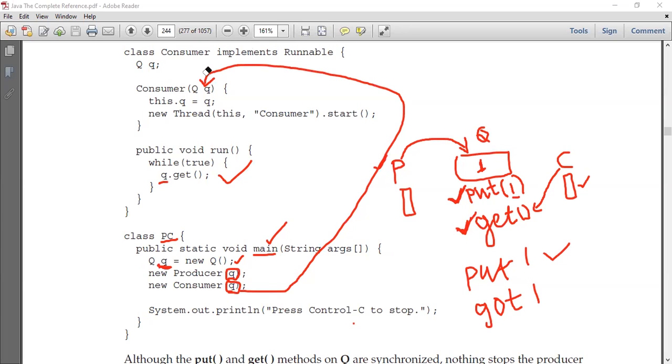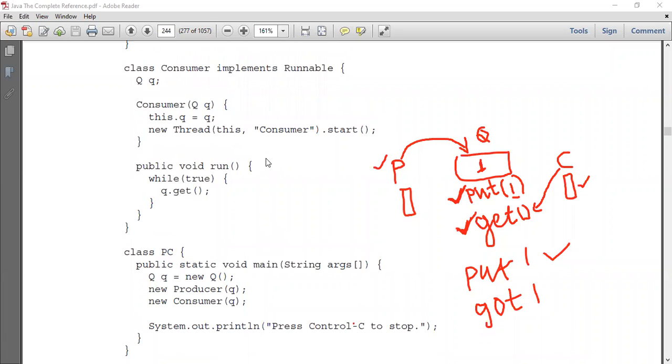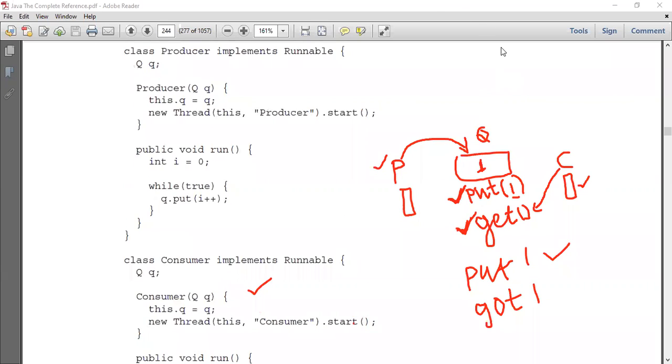Right, students? Now, finally, I would like to conclude. Listen very carefully, that's a very important thing. Initially, I'm trying to create a producer object. Once I create a producer object, the control goes inside this constructor, and inside this constructor I have written this dot q equal to q.